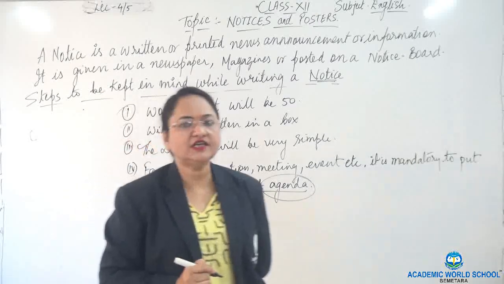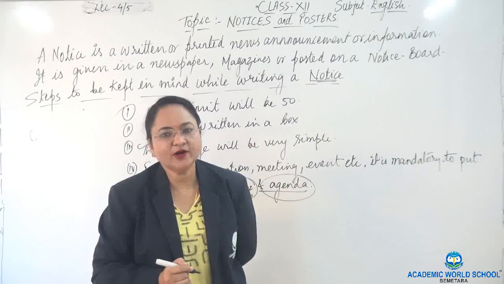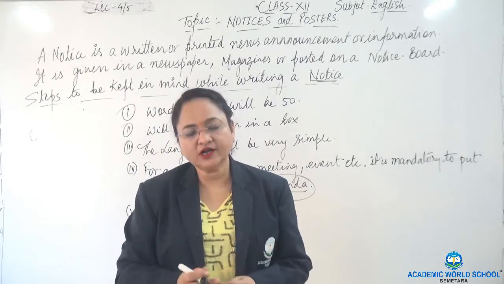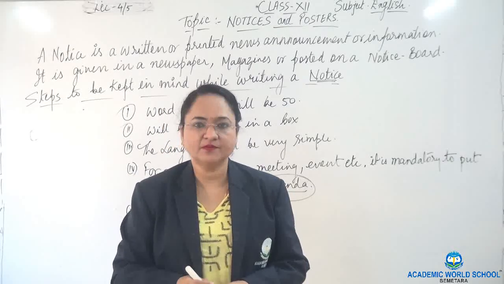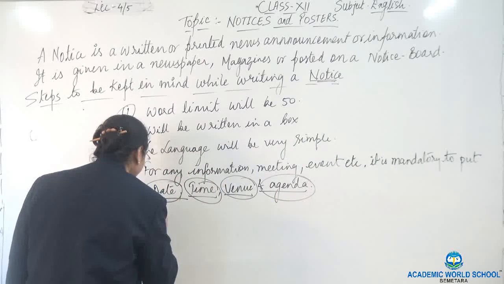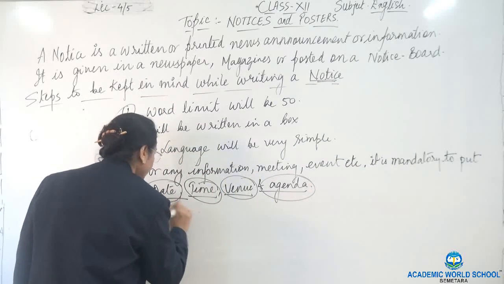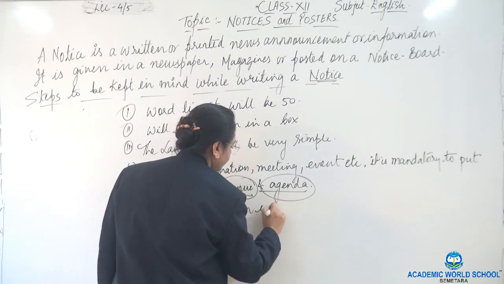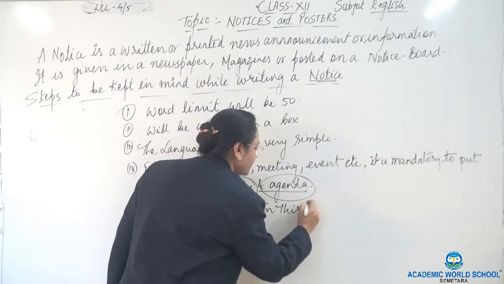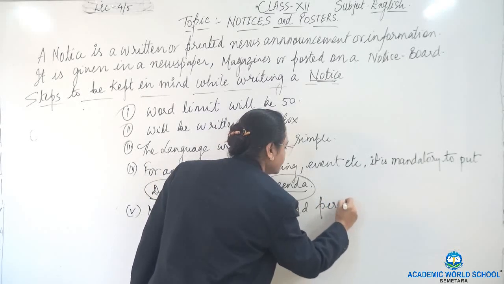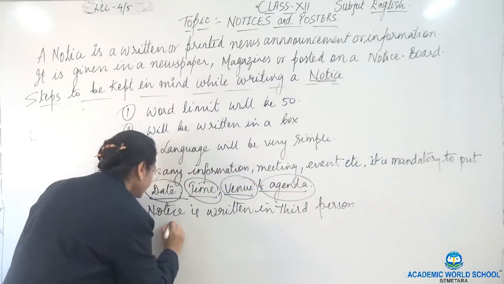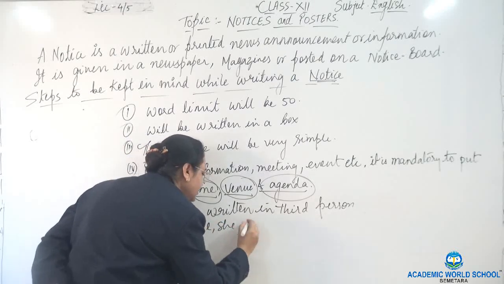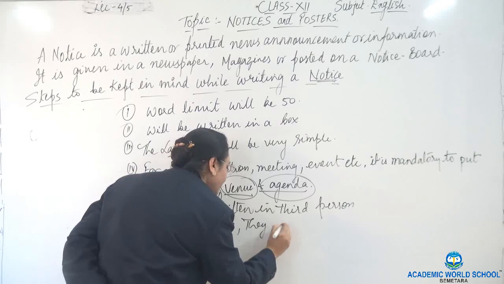And last but not the least point. Remember I told you an advertisement is always written in third person. Similarly, a notice is also written in third person, that is, he, she, they.